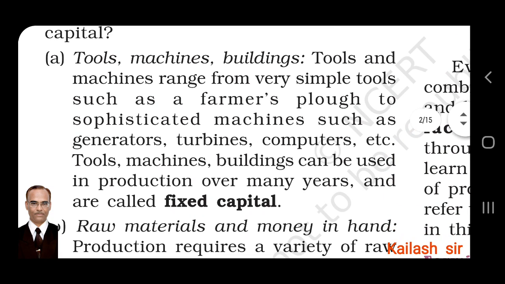A. Tools, machines, buildings. Tools and instruments for production, then machines and buildings for factories and industries. Machines range from very simple tools such as a farmer's plow to sophisticated, that is complicated or complex, huge machines such as generators, turbines, computers, etc. Generators provide power supply in times of electricity failure.